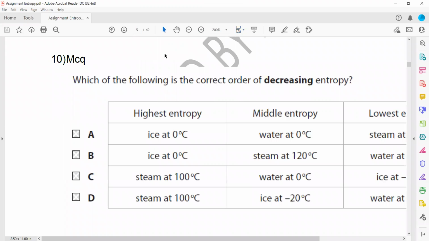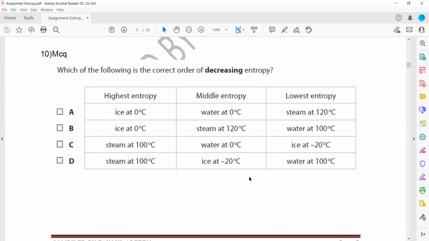Then which of the following is the correct order of decreasing entropy? Entropy increases with temperature. At higher temperature, the entropy will be higher. So highest will be steam, then followed by water at 0, and then by ice, because that is solid. This is gas, liquid and solid. So this will be the decreasing order. So C will be the right answer.